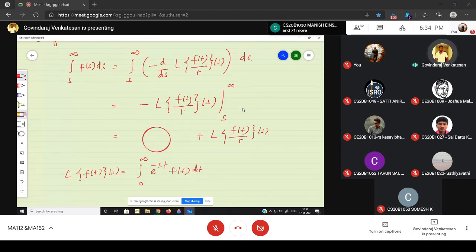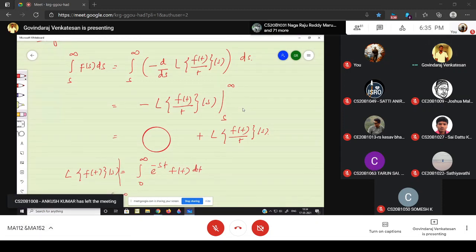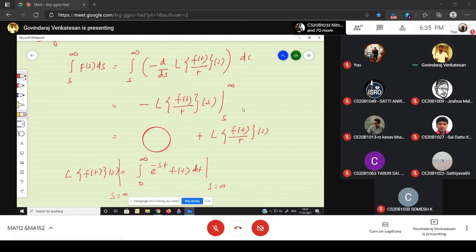For any function f(t), this is the definition. When you put s equal to infinity, e^(-st) is 0, so everything is 0. This holds for any f, so therefore it holds for f(t) by t also.